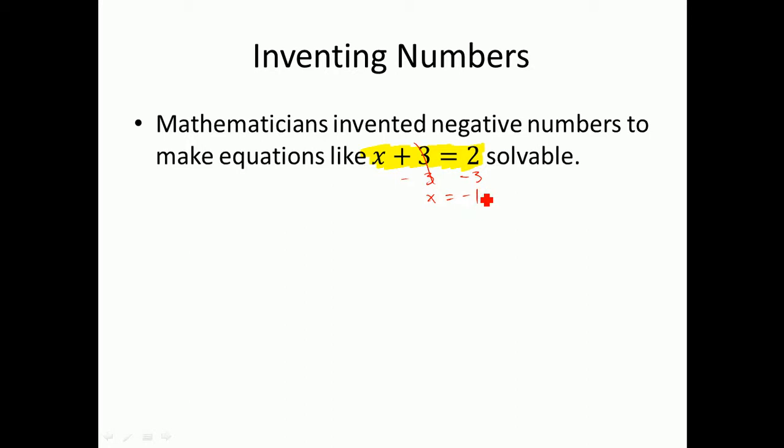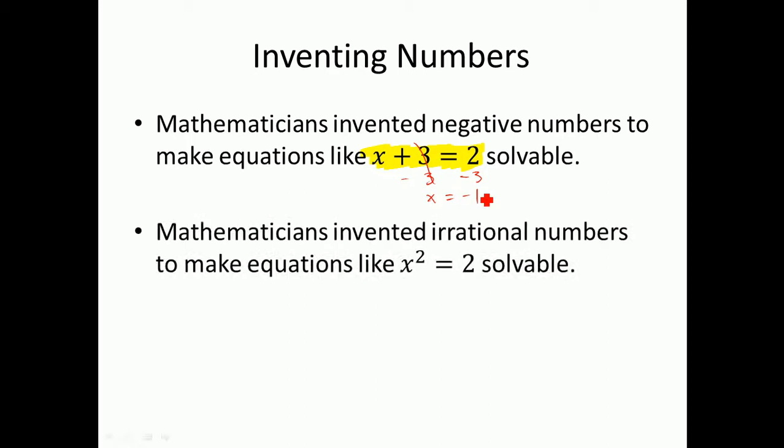Later on, there came a point where we had another equation that was also unsolvable. For example, you look at this. There was a point in time where this was unsolvable. So what they did was invent what we call irrational numbers to make that solvable. Remember that when we take the square root of both sides, you'd get the square root of 2, which is not a whole number or a rational number. So they came up with irrational numbers to solve that.